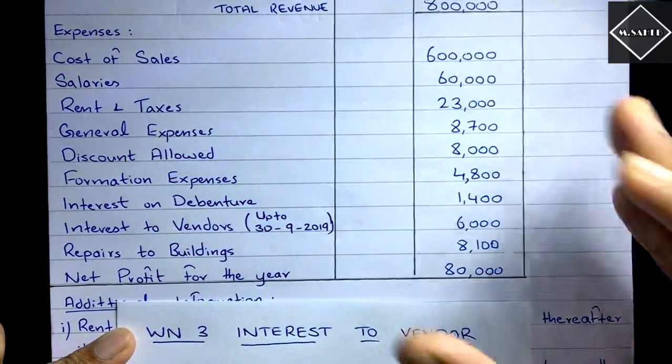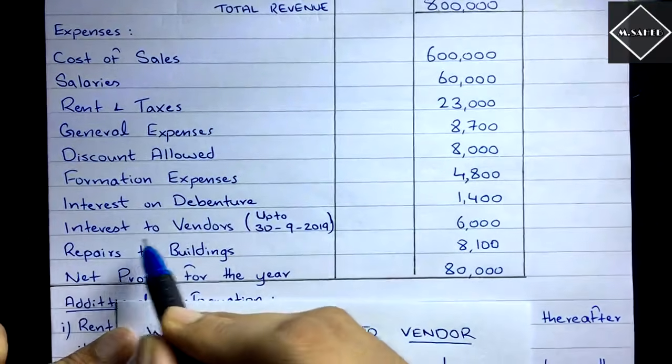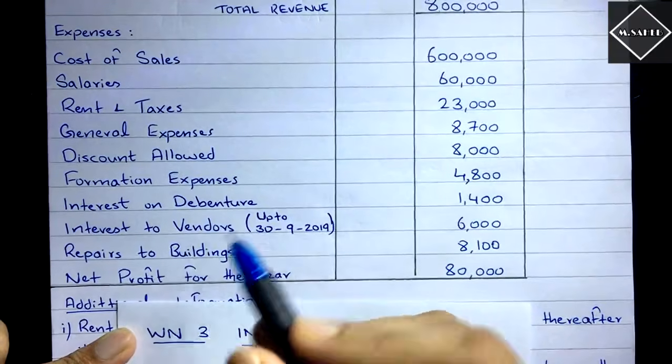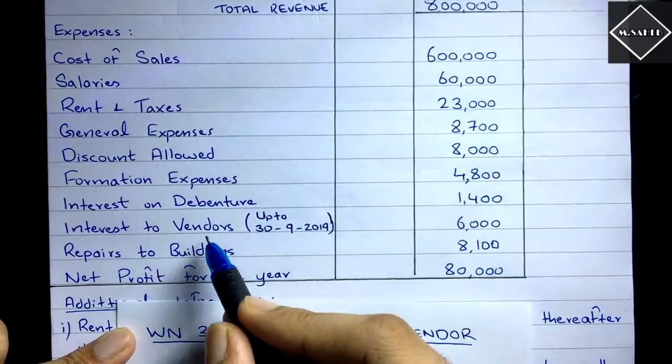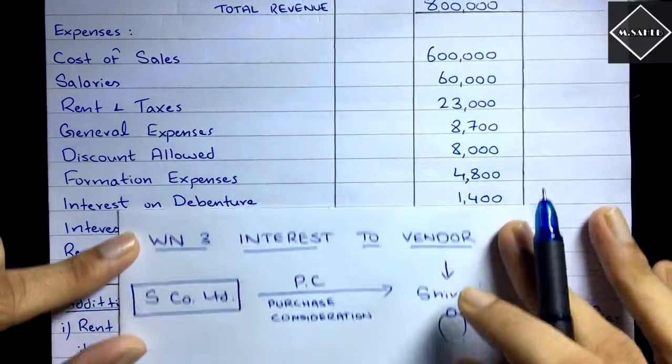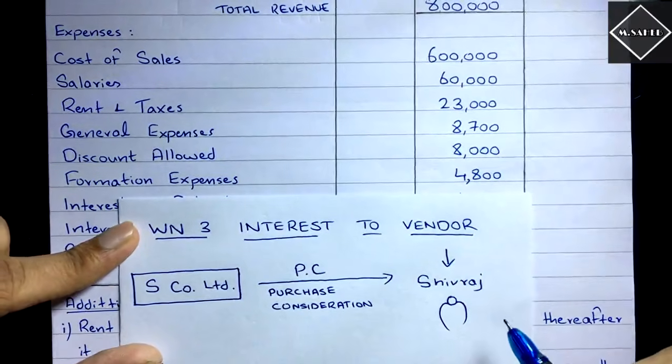Now first you have to understand, why are we paying interest to vendors? Yes, you have to understand the concept behind it, and you should know who is this vendor, right? Now here in this problem, Shivraj is the vendor.